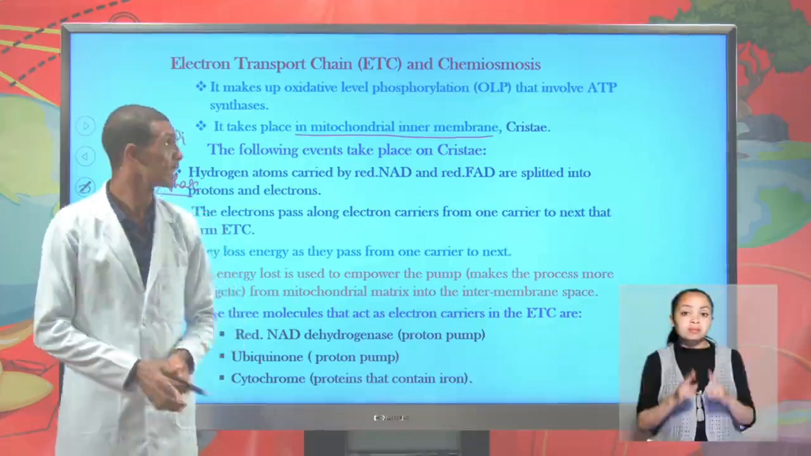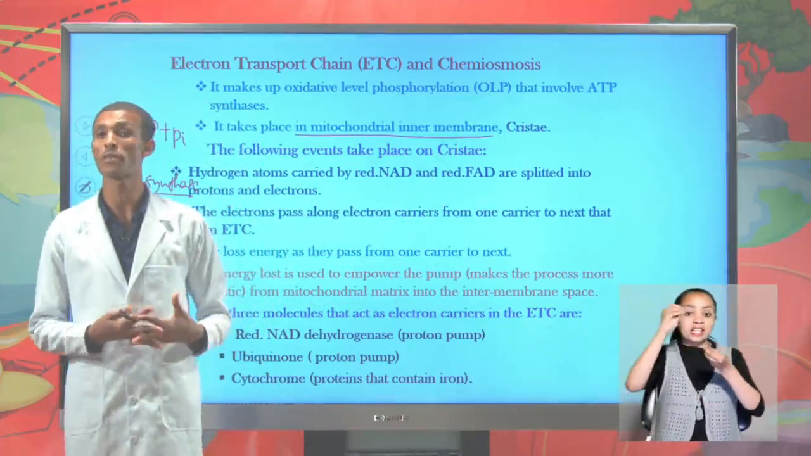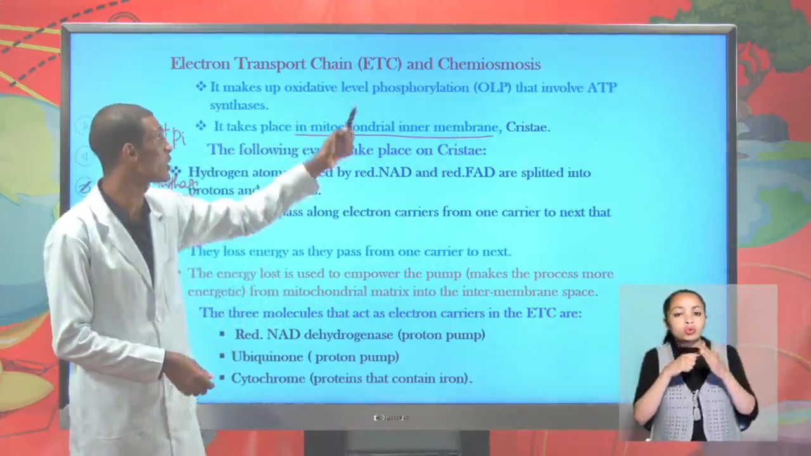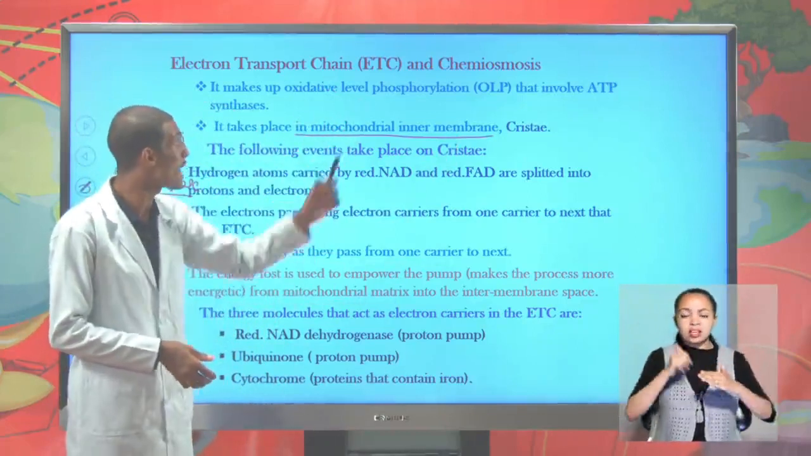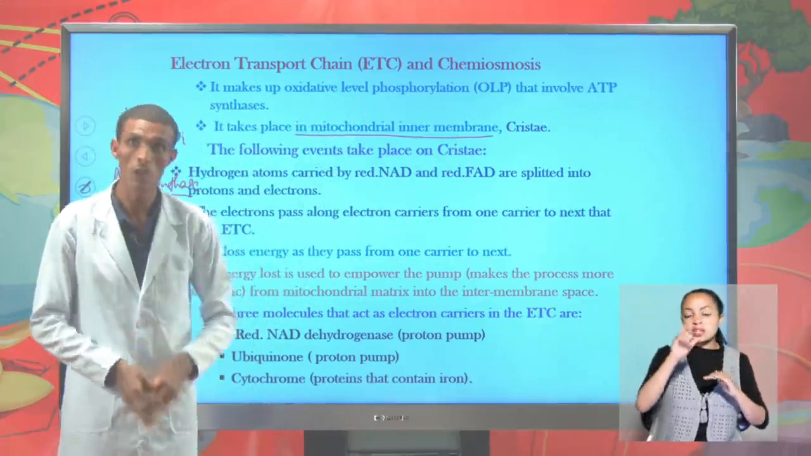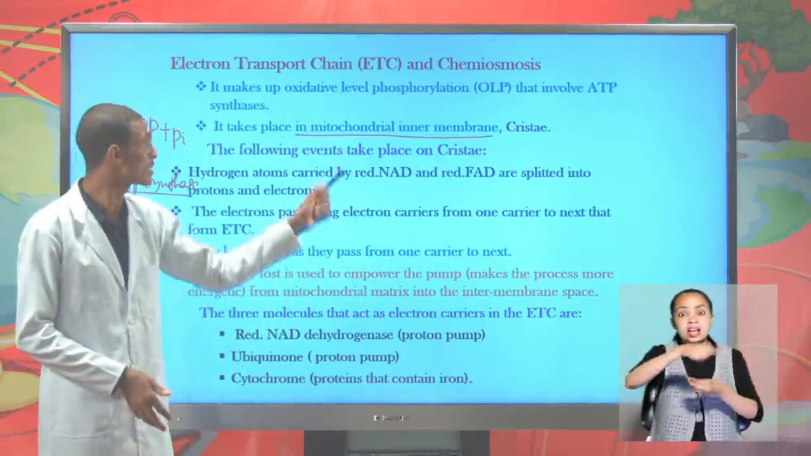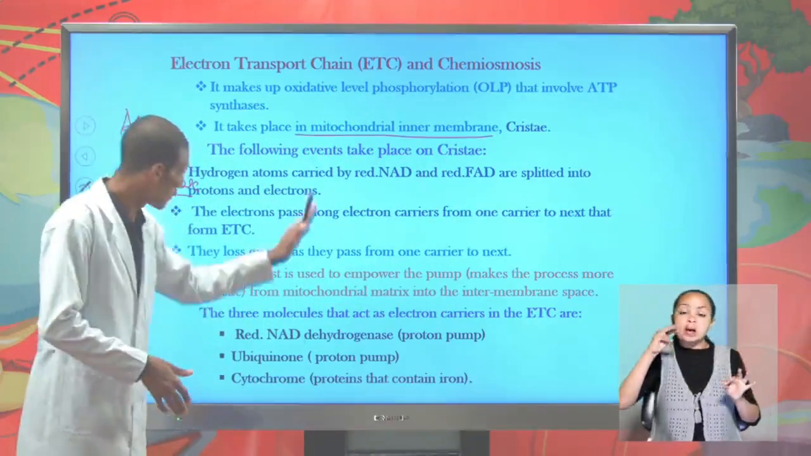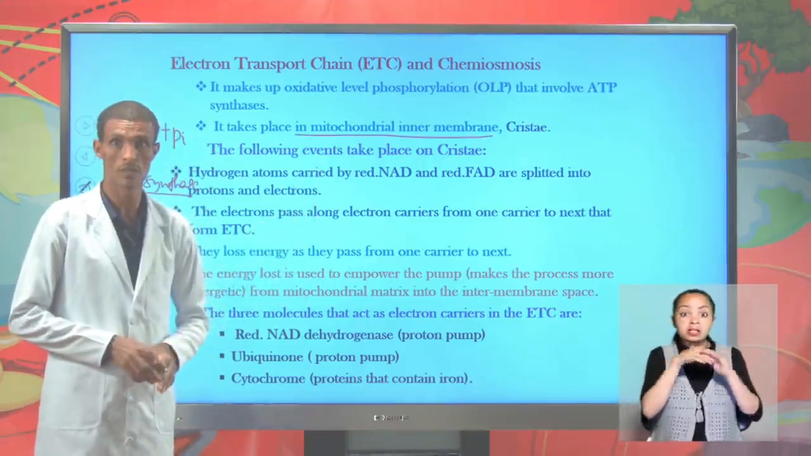Very good. Cristae are very important in increasing the surface area of the mitochondrial inner membrane to produce a great deal of ATP during this process. A great deal of ATP is produced by oxidative phosphorylation because of the surface area of the cristae, which increases the surface area of the mitochondrial inner membrane. The following reactions take place over the surface of the cristae.